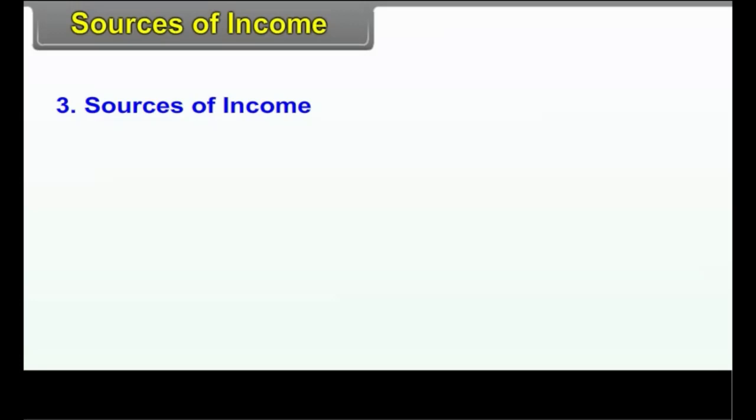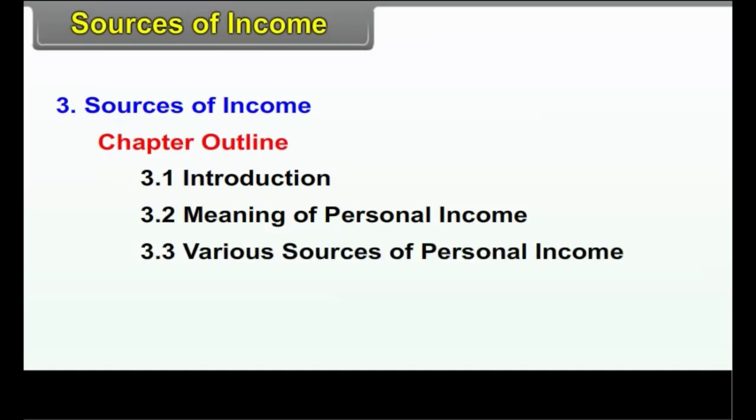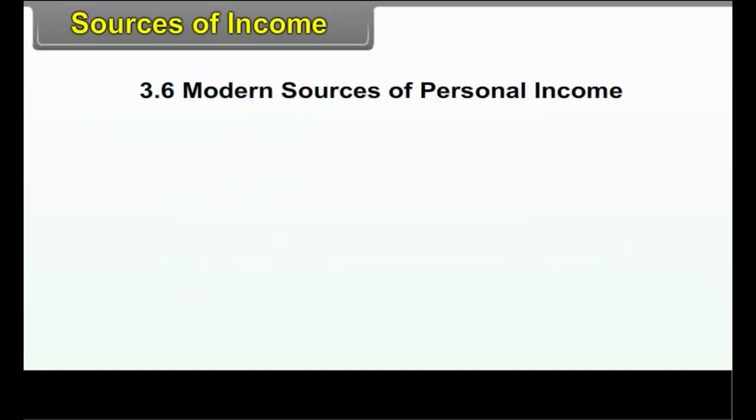Chapter 3, Sources of Income. Chapter Outline. 3.1, Introduction. 3.2, Meaning of Personal Income. 3.3, Various Sources of Personal Income. 3.4, What is Baluta System? 3.5, Agro-based Industry. 3.6, Modern Sources of Personal Income.